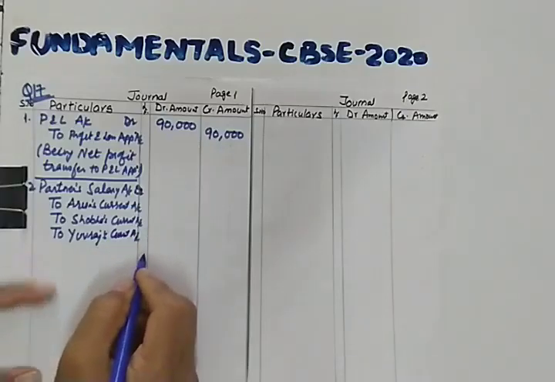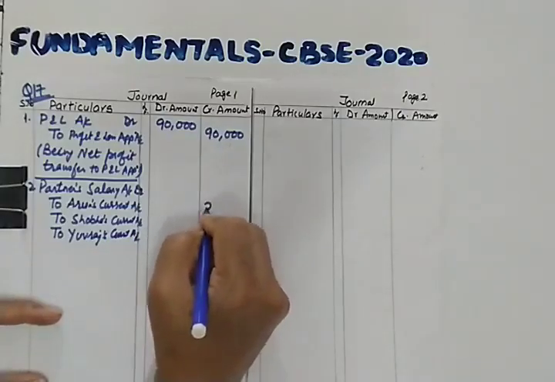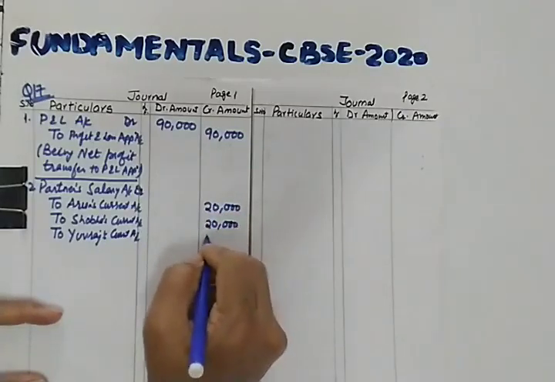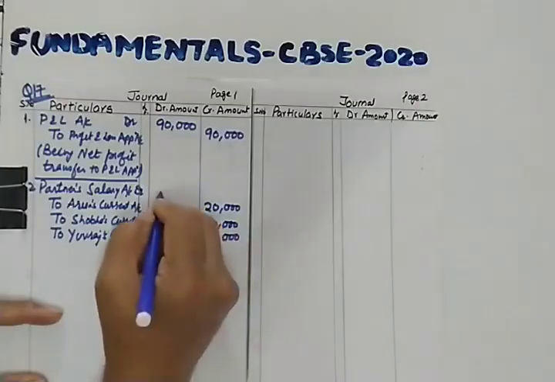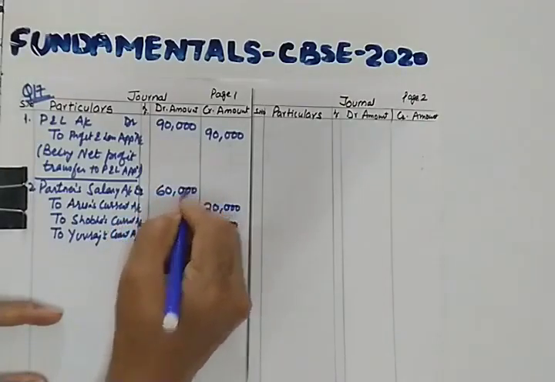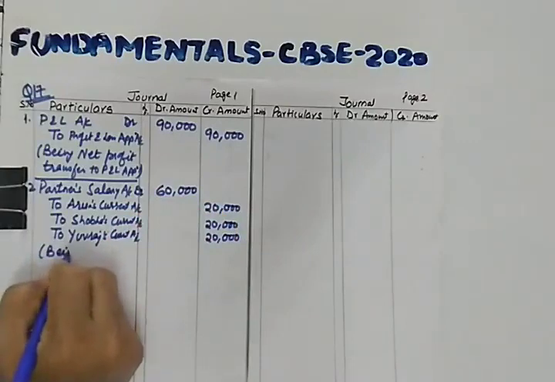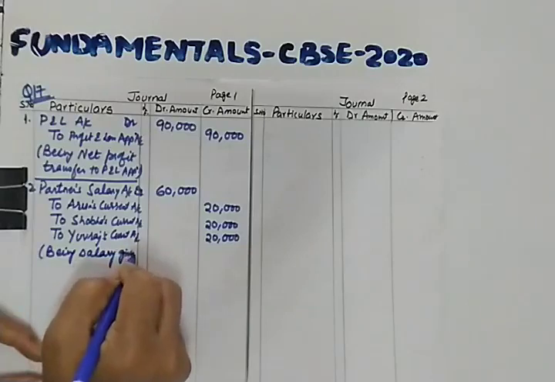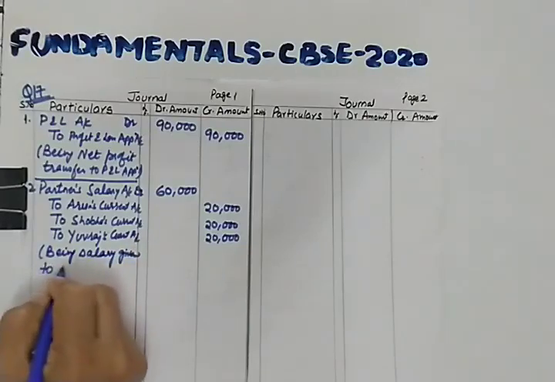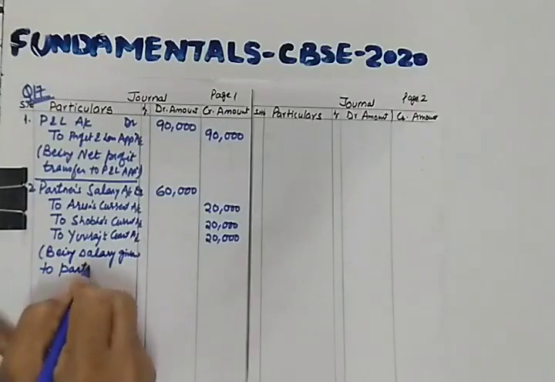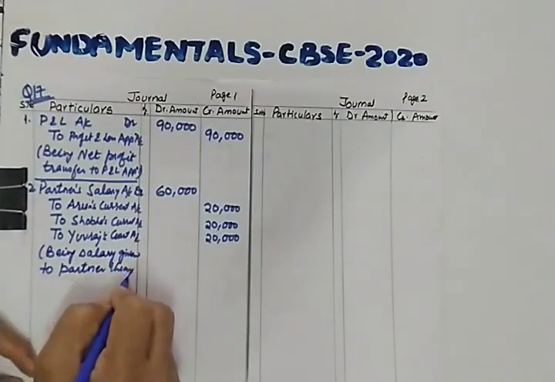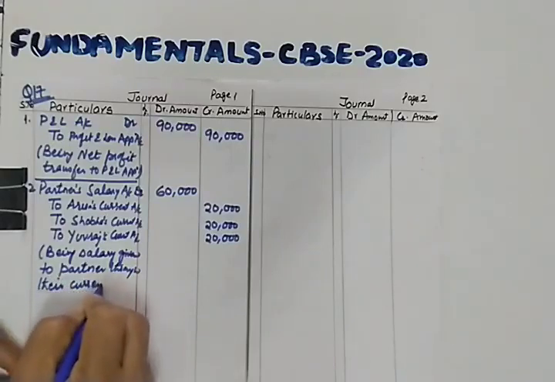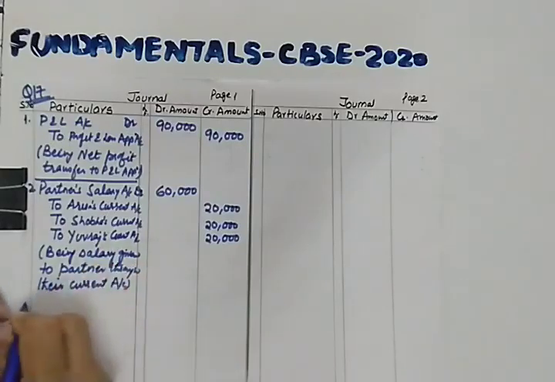How much salary are they entitled to? They are entitled to 20,000 each. So 20,000 to Arun, Shobha and Yuvraj, and the total amount of salary will be recorded here, 60,000, being salary given to the partners through their current accounts. I hope this entry is clear to you.